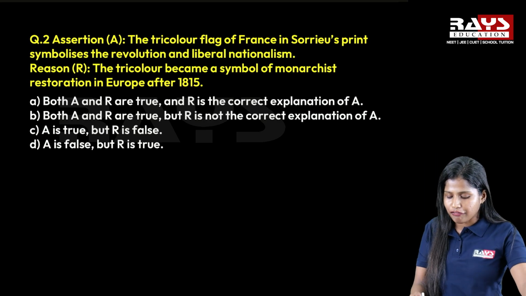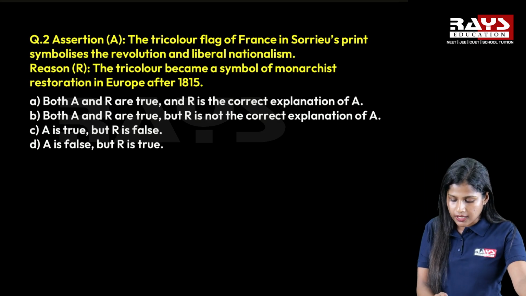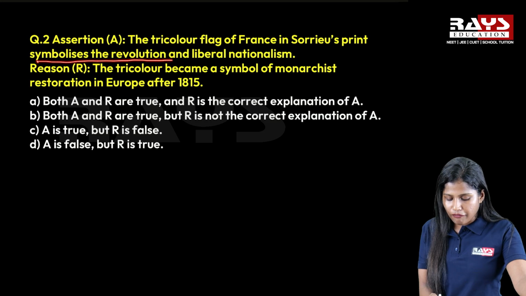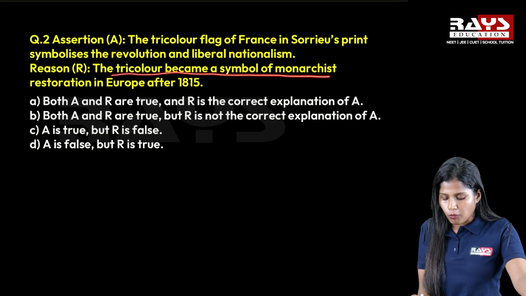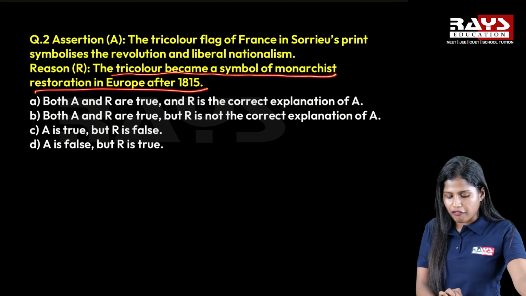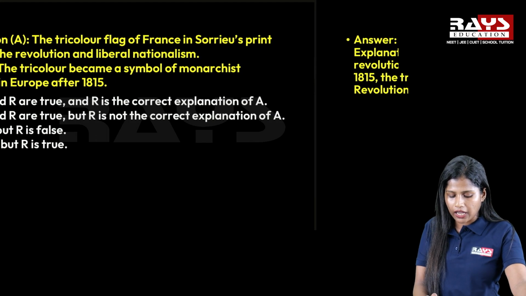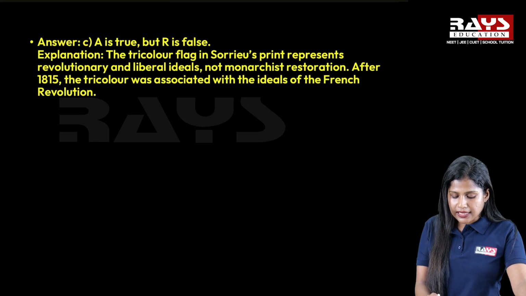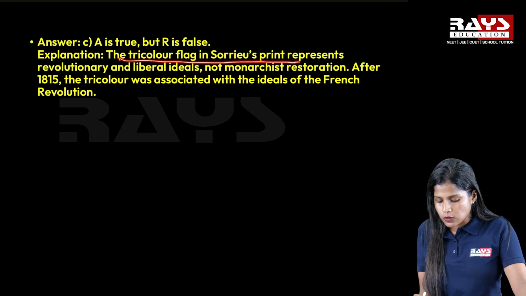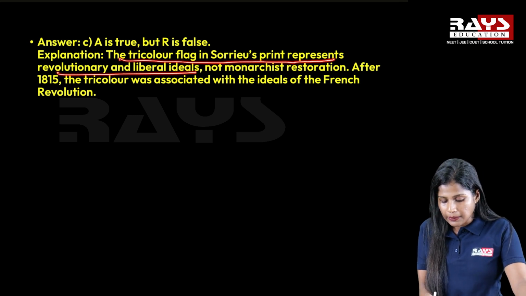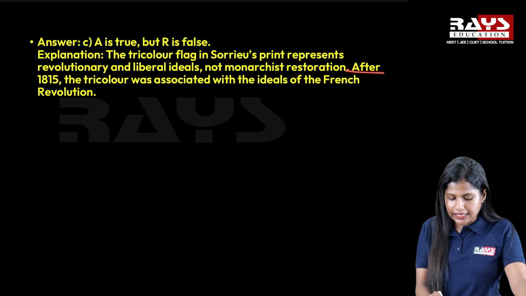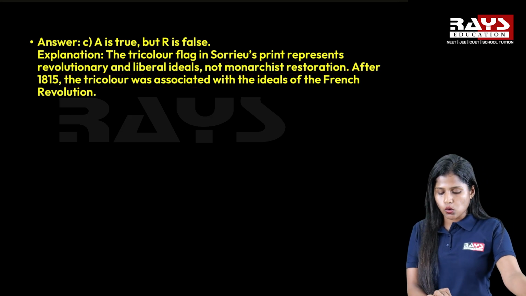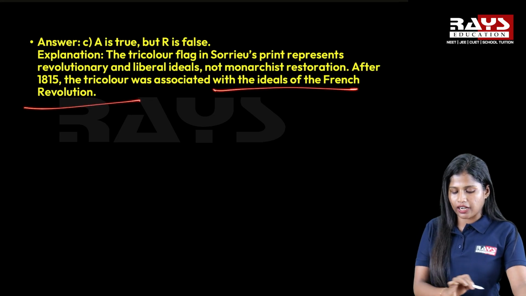The tricolor flag of France in Sorrieu's print symbolizes the revolution and liberal nationalism. The tricolor became a symbol of monarchist restoration in Europe after 1815. Okay, now we can look at the answer. A is true but R is false. The explanation is, the tricolor flag in Sorrieu's print represents the revolutionary and liberal ideas, not monarchist restoration. After 1815, the tricolor was associated with the ideals of the French Revolution.